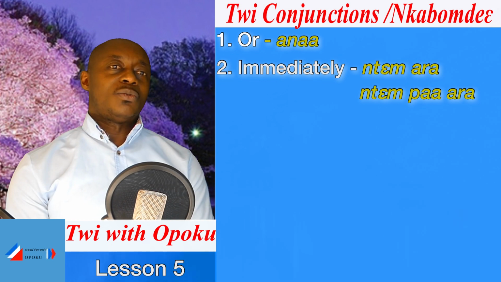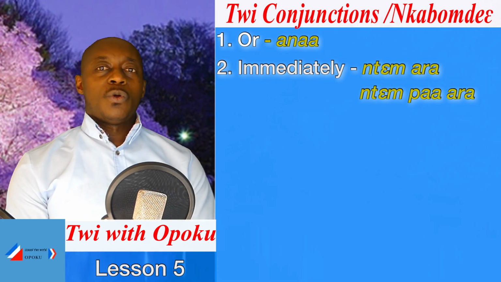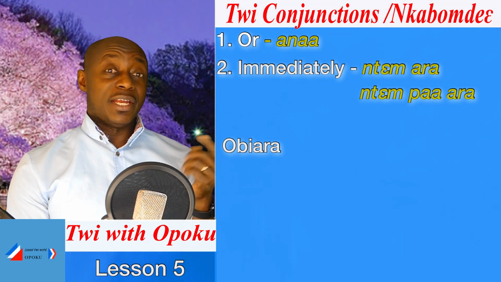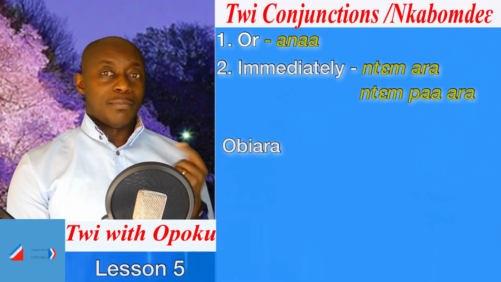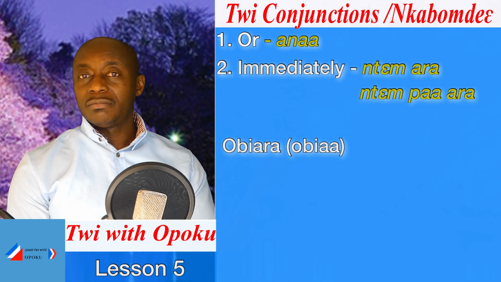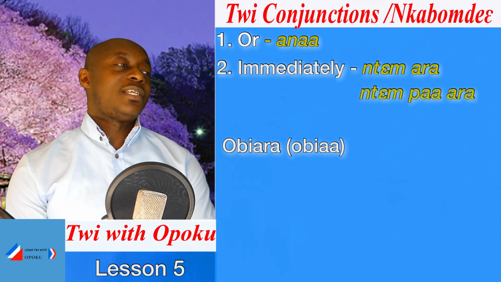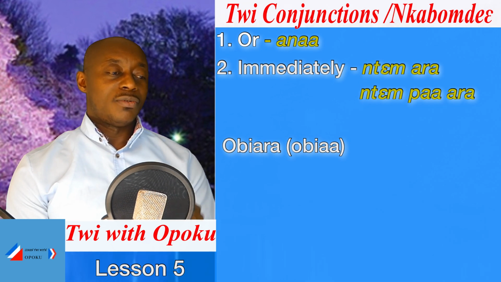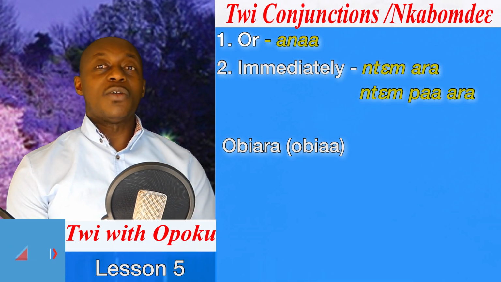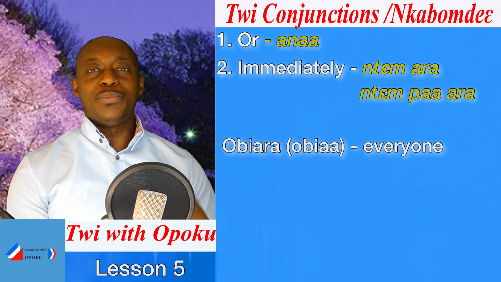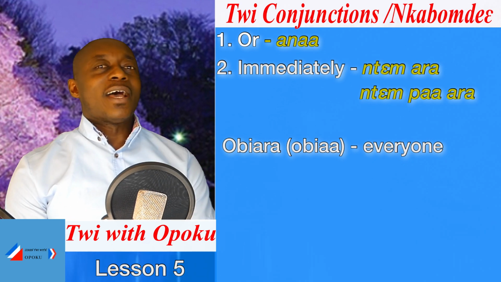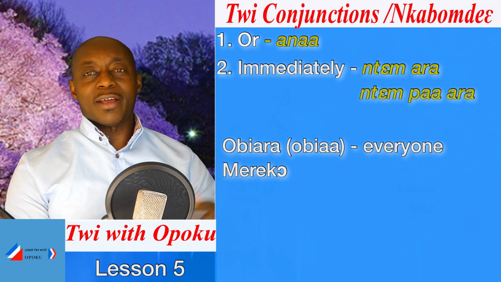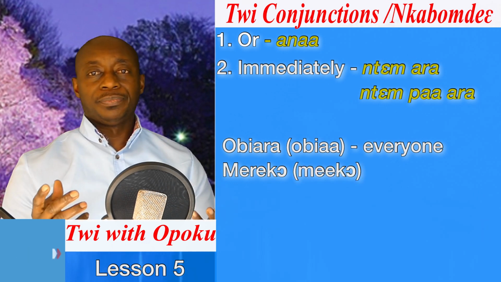For instance, in Twi we have obiara. This is how we write it, obiara, meaning everyone. But we say obia, obia. We don't say obiara. You will only see in books written obiara, but we say obia. And then we can also say mereko. This is how we write it, mereko, but we say meko.